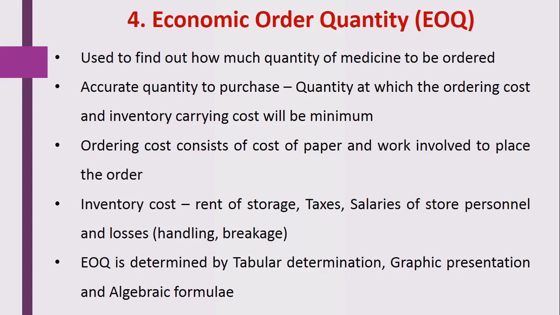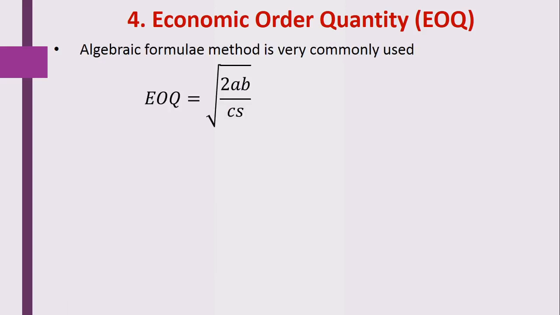The EOQ of that particular medicine is determined by tabular determination, graphic presentation, or by using the algebraic formula. So here we'll see the algebraic formula method for the determination of EOQ. This method is very commonly used.